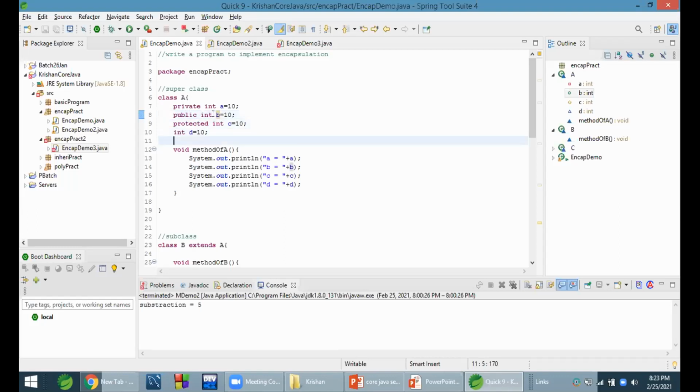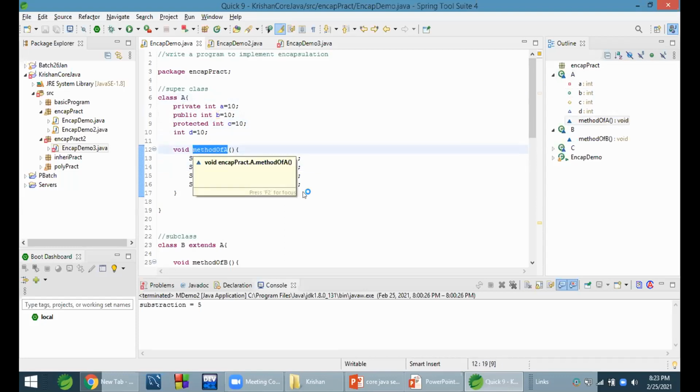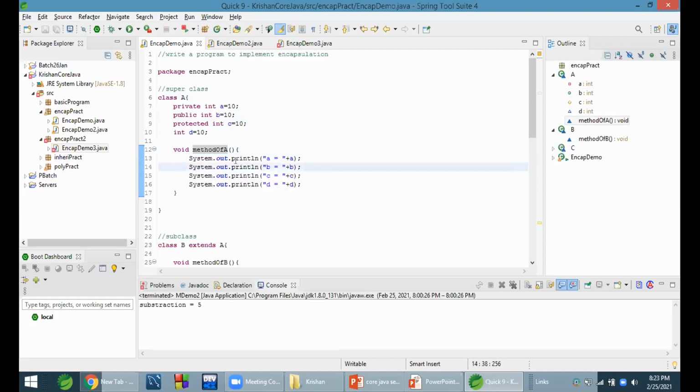B, we can see here we are accessing within class. Why are we not creating an object of A and calling this method of A? Because at the time of writing itself, we are able to understand whether it has an error or not. If B is not accessible, then it will show error. STS IDE will show us error.